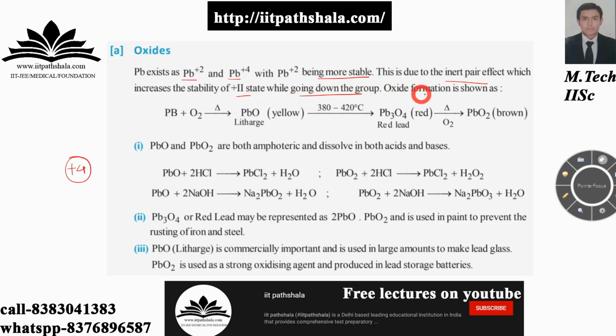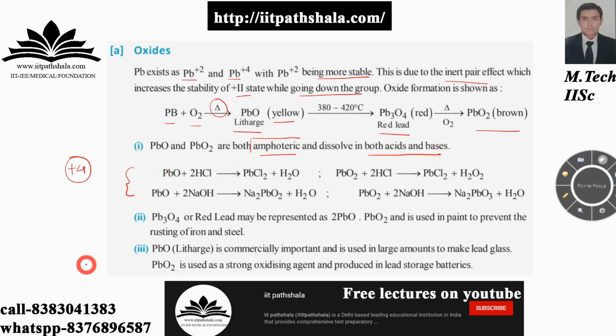Okay, oxide is formed as follows. You can see on the screen that lead, when reacting with oxygen in the presence of heat, gives PbO, litharge, which is yellow in color. Then if you heat it further you will have red lead. If you heat it further in the presence of oxygen you will have brown lead. Now PbO and PbO2 both are amphoteric, both dissolve in acid and base.